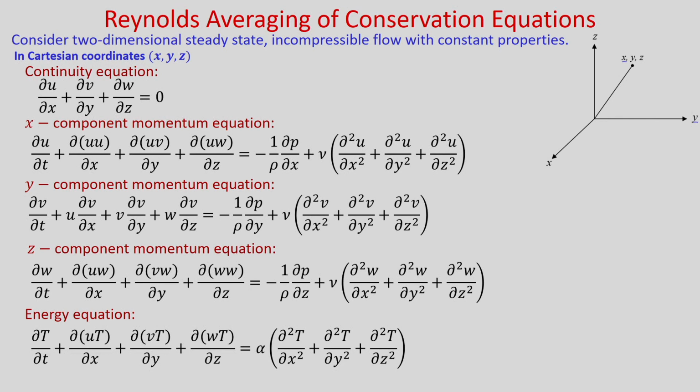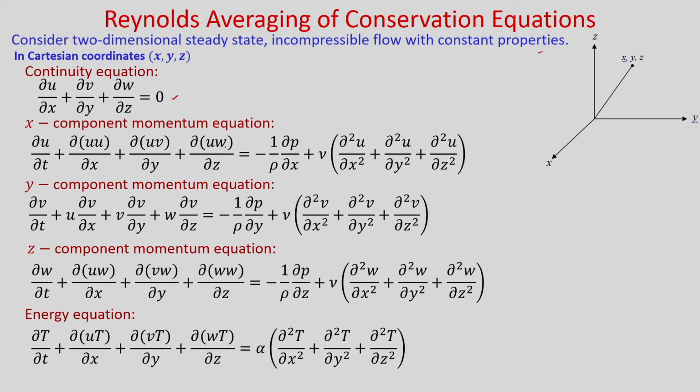We will write the Navier-Stokes equation in weak conservative form. So, you can see, if you consider two dimensional steady state incompressible flow with constant properties, in Cartesian coordinates you can write the continuity equation as del u by del x plus del v by del y plus del w by del z is equal to 0. The x component momentum equation: del u by del t plus del u squared by del x plus del u v by del y plus del u w by del z.